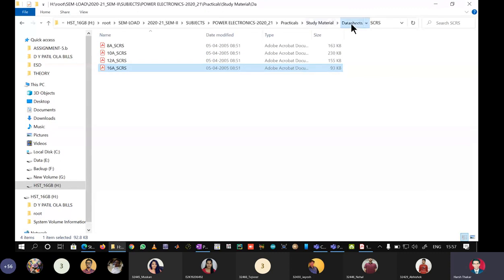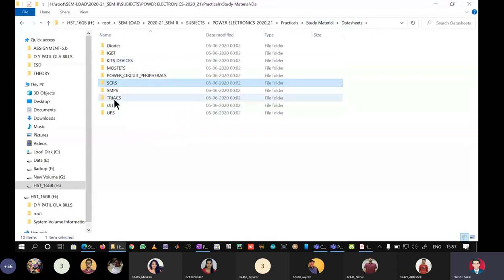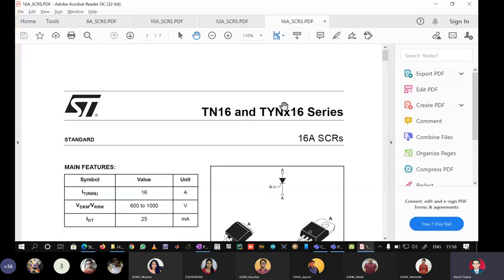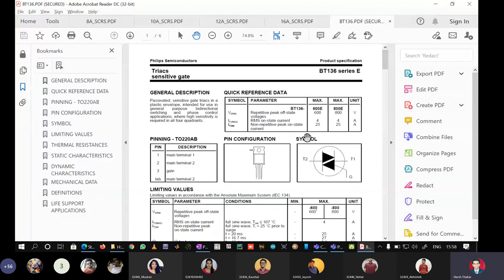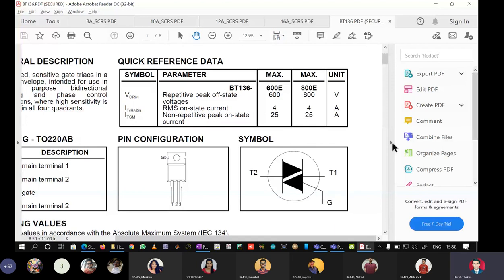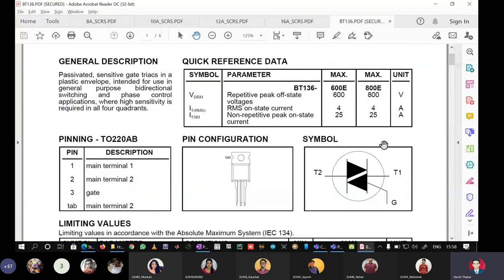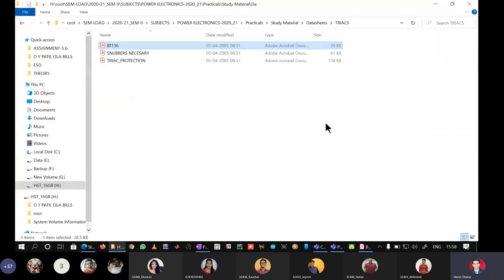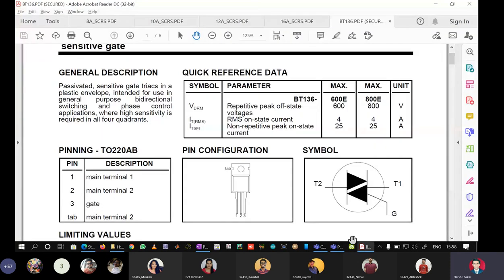We have the triac BT136. They are 4 ampere, 800 volts, 4 amperes.